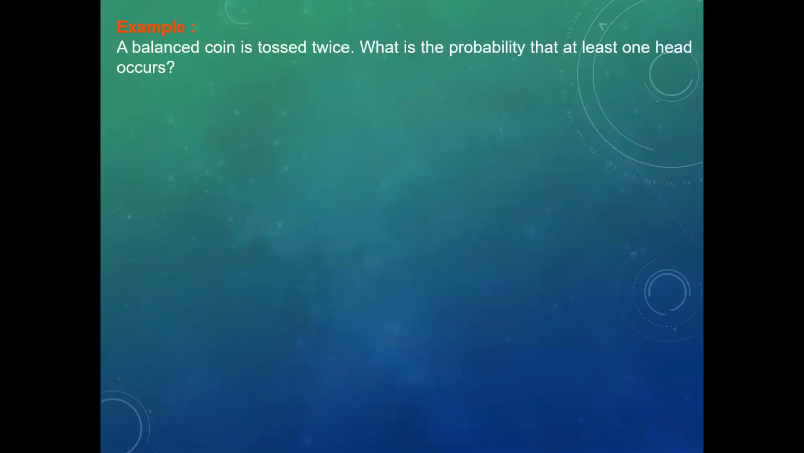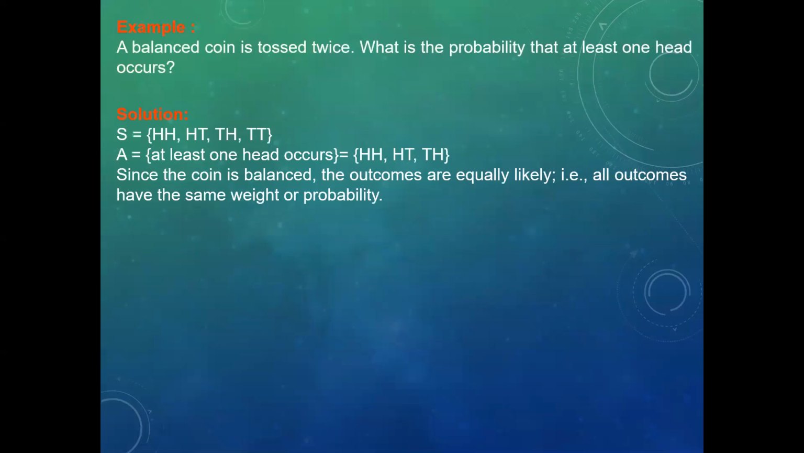Example: a balanced coin is tossed twice. What is the probability that at least one head occurs? Solution: S is equal to head head, head tail, tail head, tail tail. A is equal to at least one head occurs: head head, head tail, tail head.